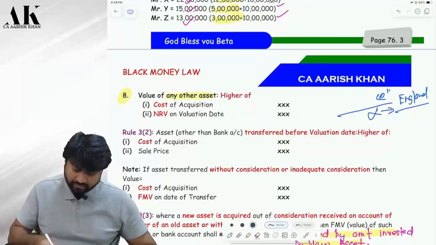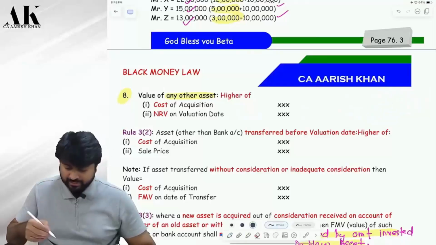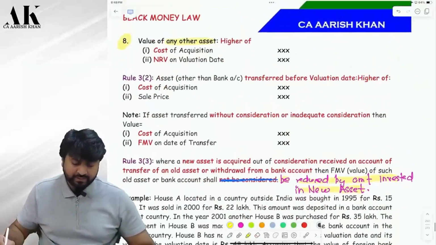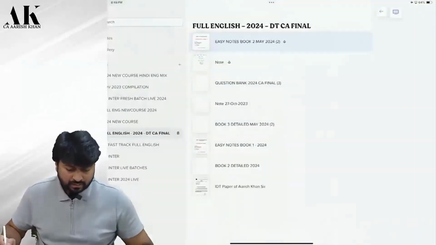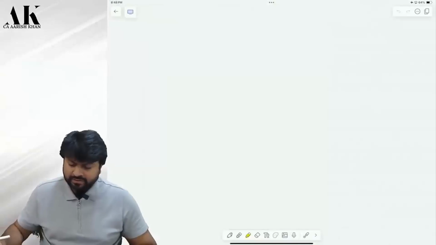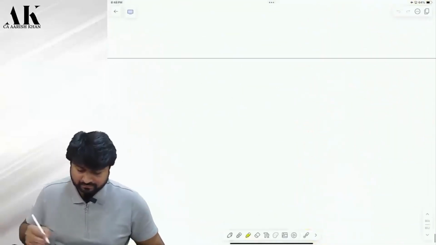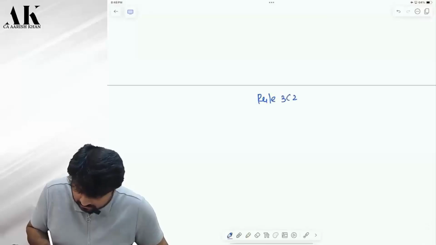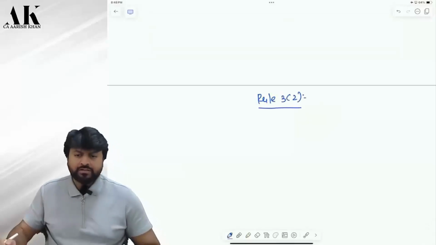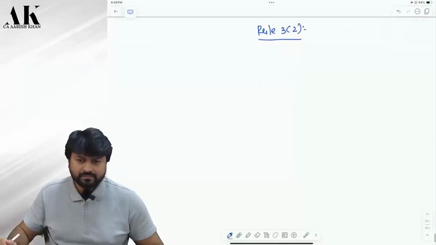Now last 1 or 2 points that I will discuss for today's session. Pay attention please, very, very important. See here. So are you 100% clear with rule 3 sub rule 1 now? Now I am talking about rule 3 sub rule 2. What does it cover? See now.